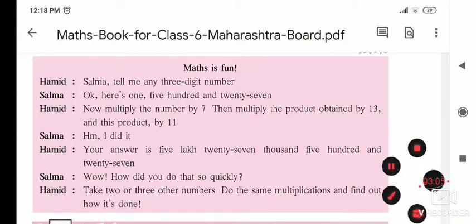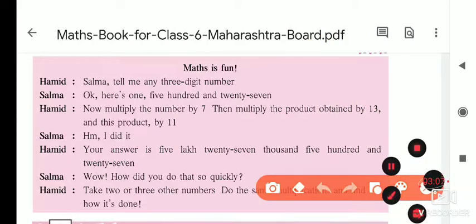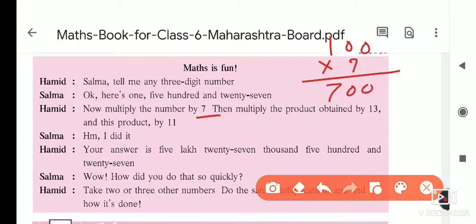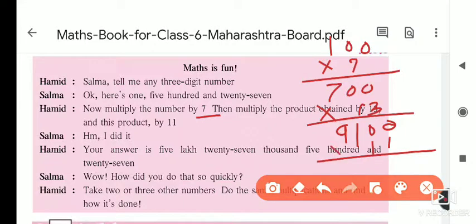Now we will do this same activity with another 3-digit number. So I will take 100 here for faster. First of all you have to multiply this with 7. If I multiply 100 with 7 I will get the answer 700. Now I have to multiply this number with 13. 13 7s are 91, so 9100. Now this you have to multiply with 11. So 11 0 0, 11 1s are 11, 1 carry, 11 9s are 99, 99 plus 1